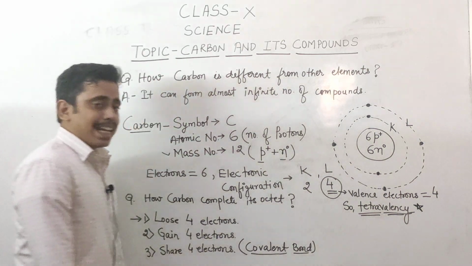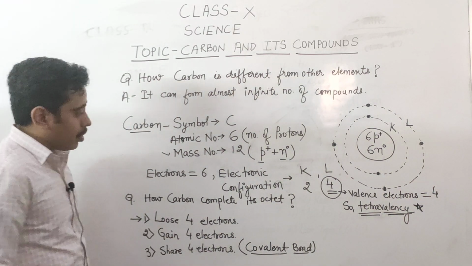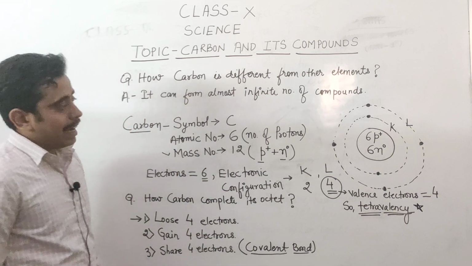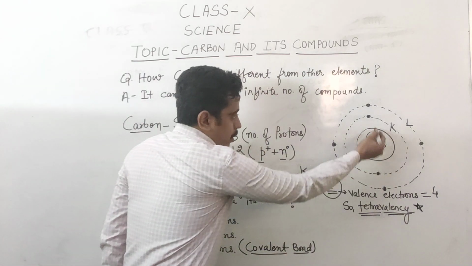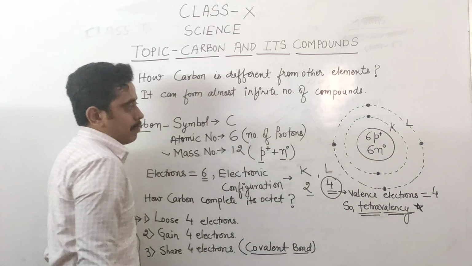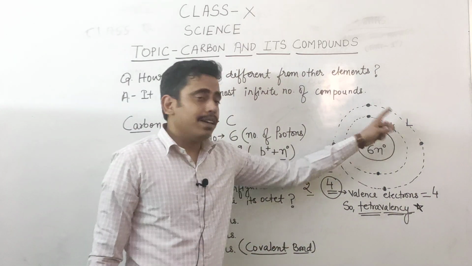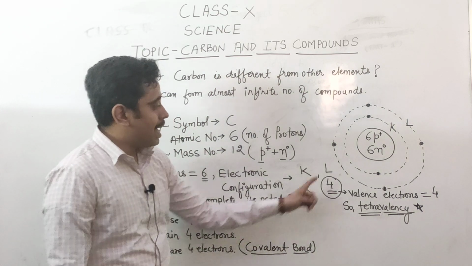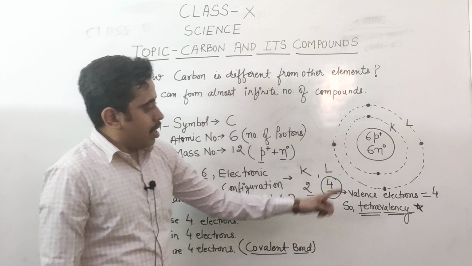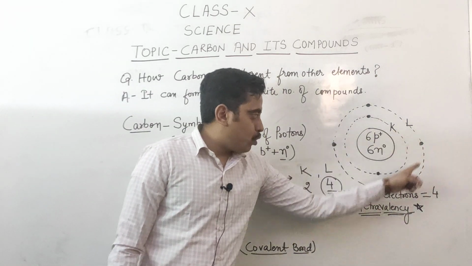Now, how many electrons does carbon have? Carbon has in total 6 electrons. In the first shell, 2 electrons are there, that is shown here. And in the second shell, there are 4 electrons, as you can see. So, it has 4 electrons in the outermost shell.